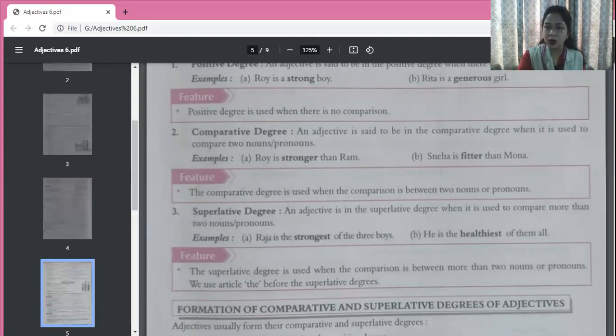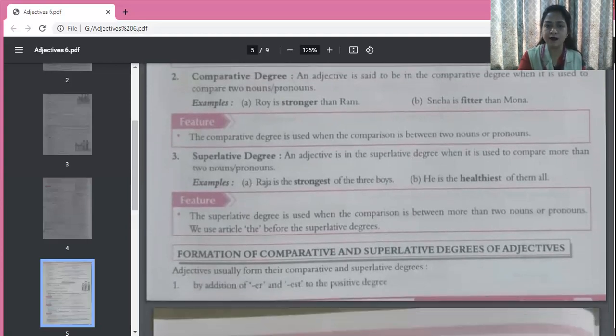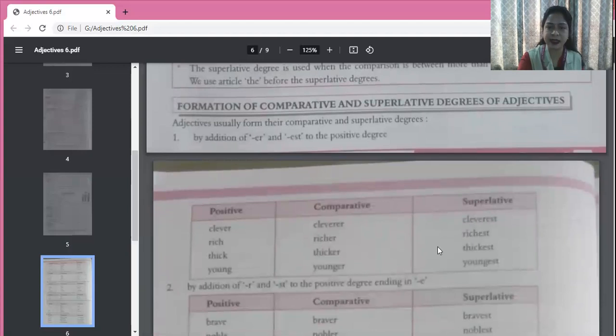Now let's see the formation of comparative and superlative degrees of adjectives. Adjectives usually form their comparative and superlative degrees in the following way. By addition of ER and EST to the positive degree. Very easy way of changing from positive to comparative and superlative. How? Clever, cleverer, cleverest. Rich, richer, richest. Thick, thicker, thickest. Young, younger, youngest. You all know this, children. Then by addition of R and ST to the positive degree ending in E.